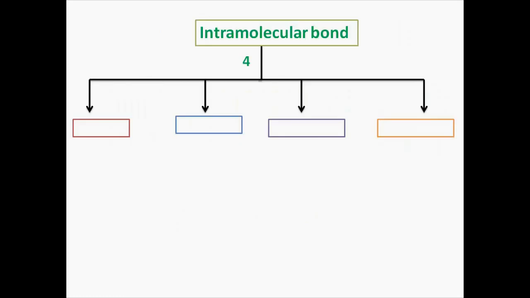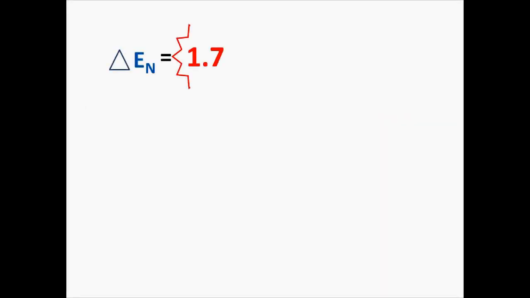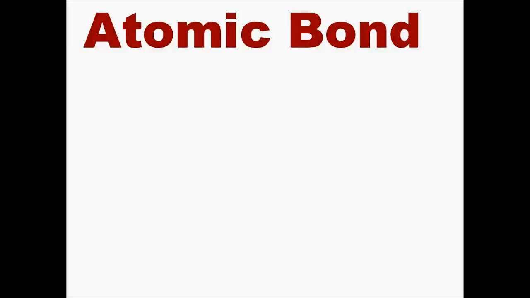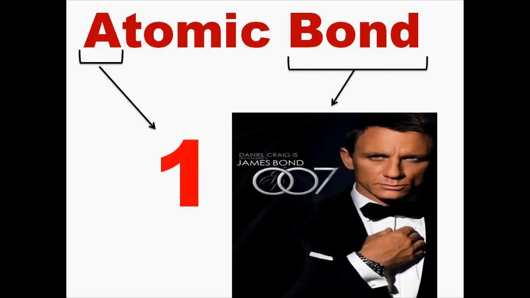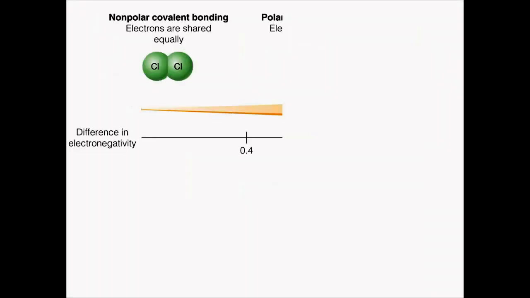Let's talk about intramolecular forces. There are 4 main types, but before I reveal them, I have to say that the type of atomic bond between 2 atoms depends on the difference of electronegativity between these 2 atoms. The difference of electronegativity of 1.7 is a special value, but how to remember it? From the word atomic bond. The word atomic starts with A, which is the first letter of the alphabet, and the word bond reminds me of James Bond or the 007 agent. So the second value is 7. But why on earth do we need this value?